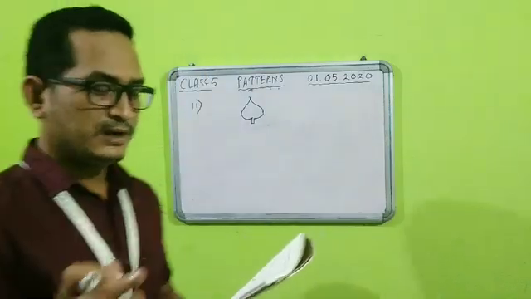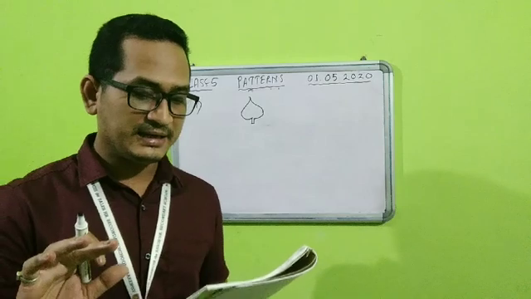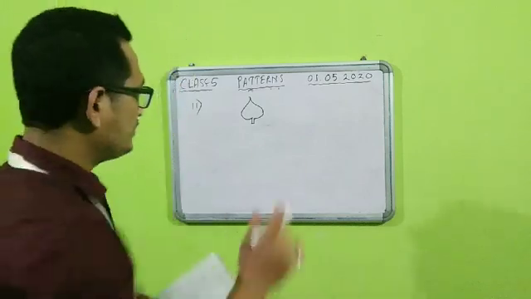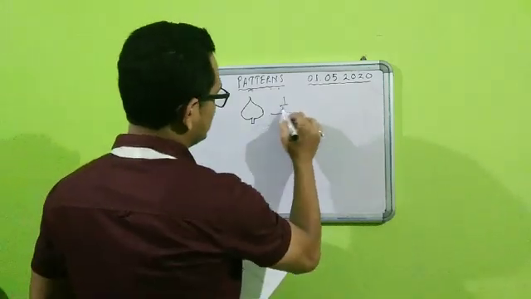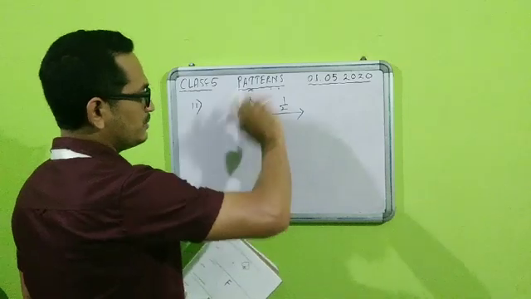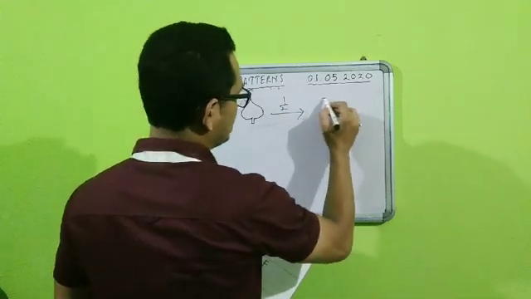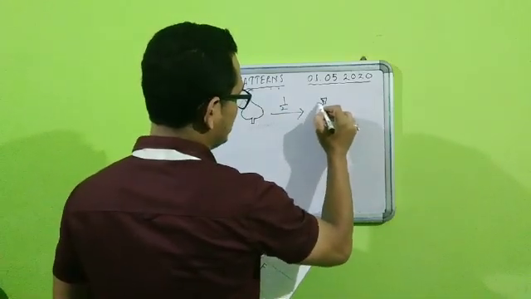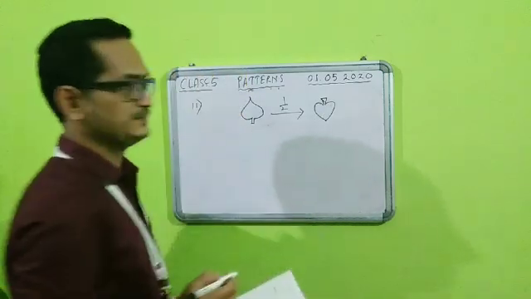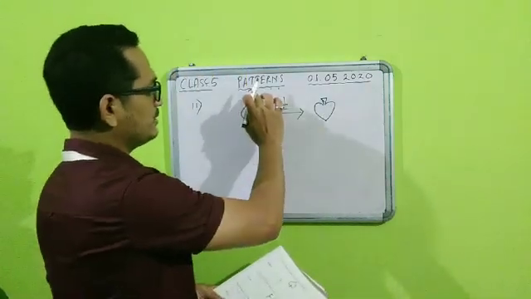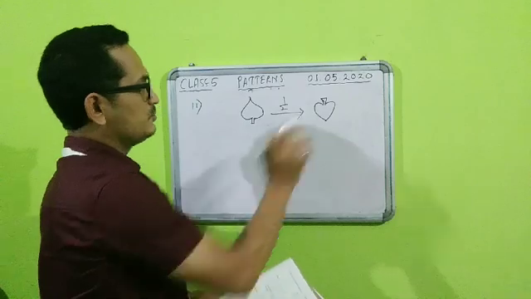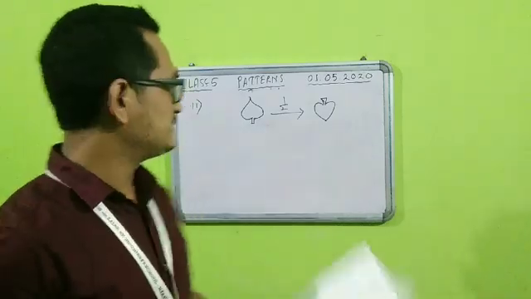Now you have to show how it will look if it takes a 1 by 2 turn. Now 1 by 2 turn, students, if it takes say half turn, the bottom part will come up. So you can say it will be something like this. That means the bottom part will go up and the top part will come to the bottom. So it will look like this in the figure.